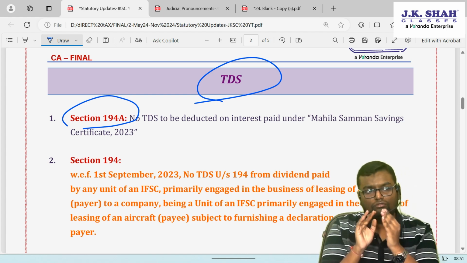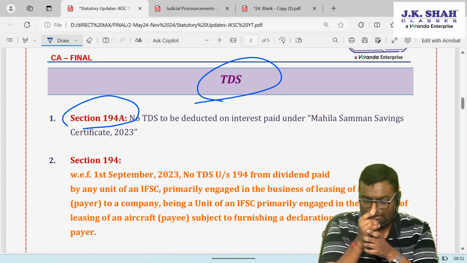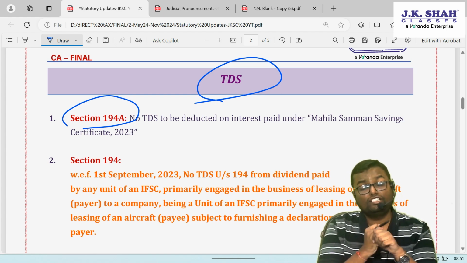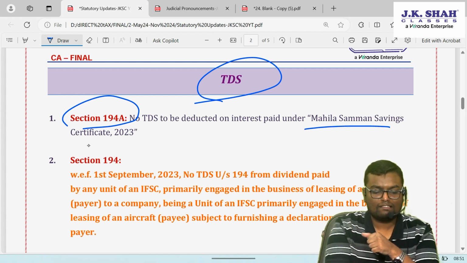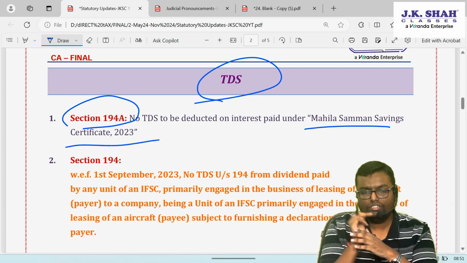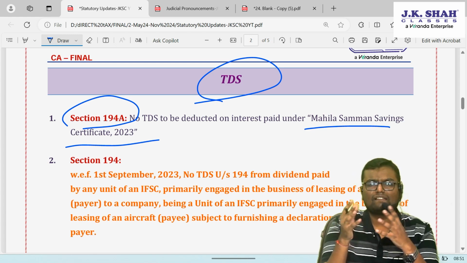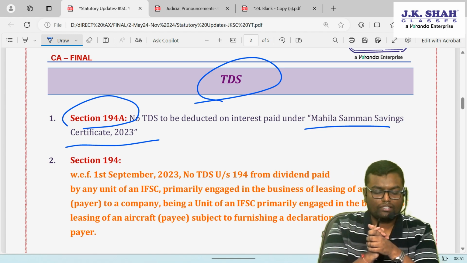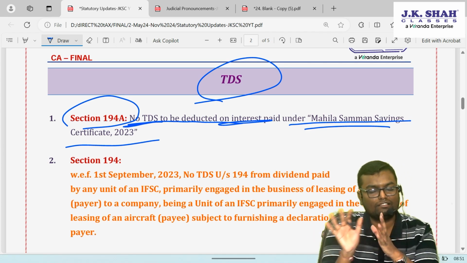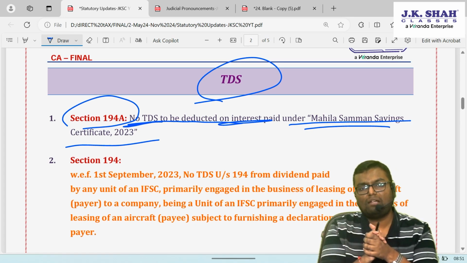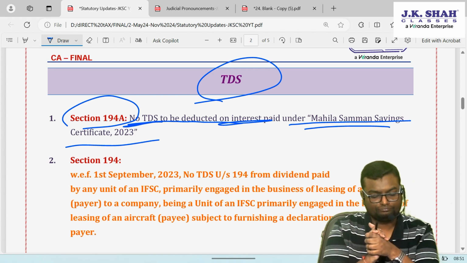However, one budget back, which is applicable for your budget, our Finance Minister Nirmala Sitharaman has issued one certificate for women in post office, that is Mahila Samman Saving Certificate 2023, having 2 years of investment with a great interest rate of around 7.25% payable quarterly. The circular says that no TDS will be deducted on the interest paid under such certificate. So whatever interest is being paid by post office under this particular certificate, it won't deduct any kind of TDS.